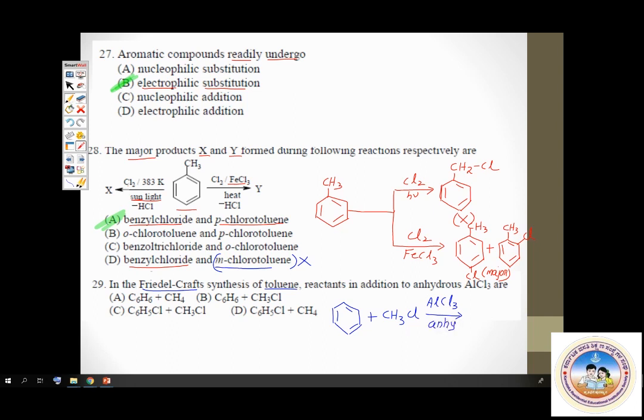Let's see which option has benzene and chloromethane. Option A has benzene but no chloromethane. Wrong. Option B has benzene and chloromethane. Yes, that is right. That is correct. Very good. So that's question number 29.